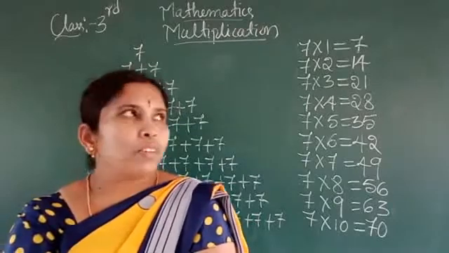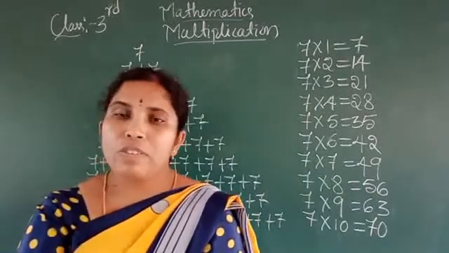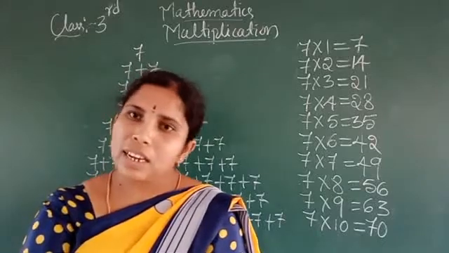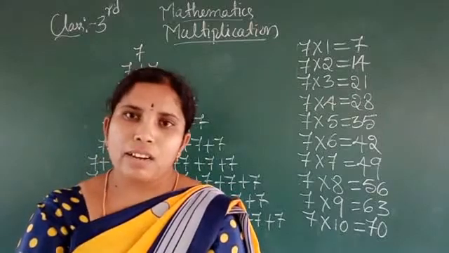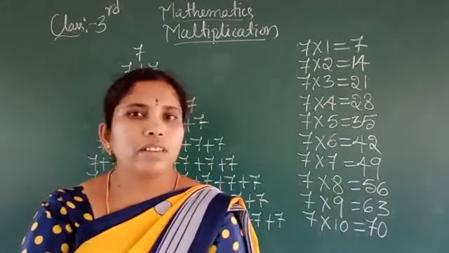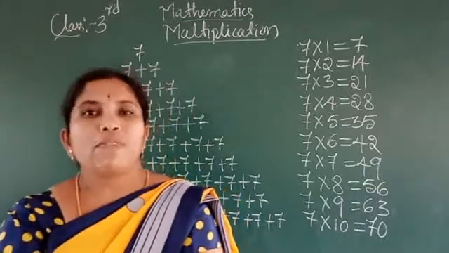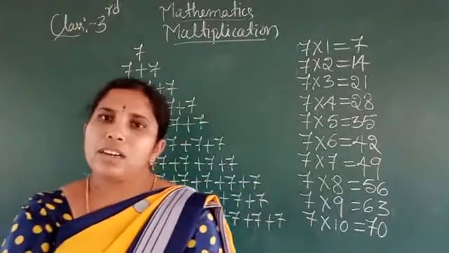Now from 2 to 7 practice yourself. 2 to 5 you learnt in the previous class, second standard. 2 ones are 2, 2 twos are 4, like that. 5 ones are 5, 5 twos are 10, 5 threes are 15, 5 fours are 20, 5 fives are 25, 5 sixes are 30.